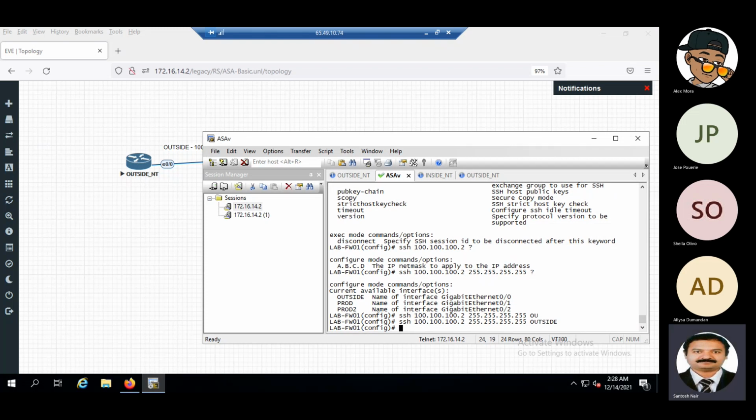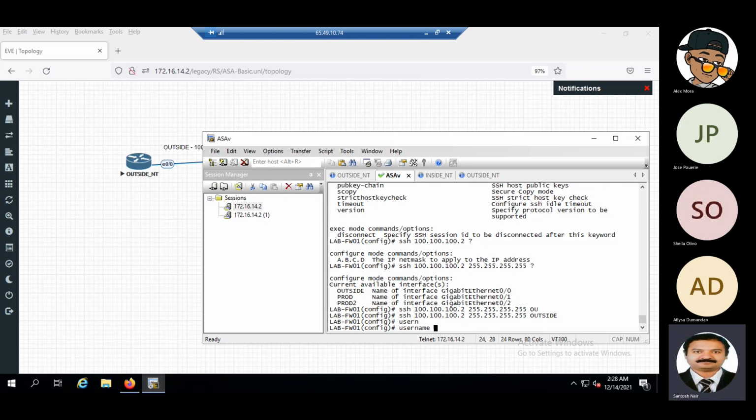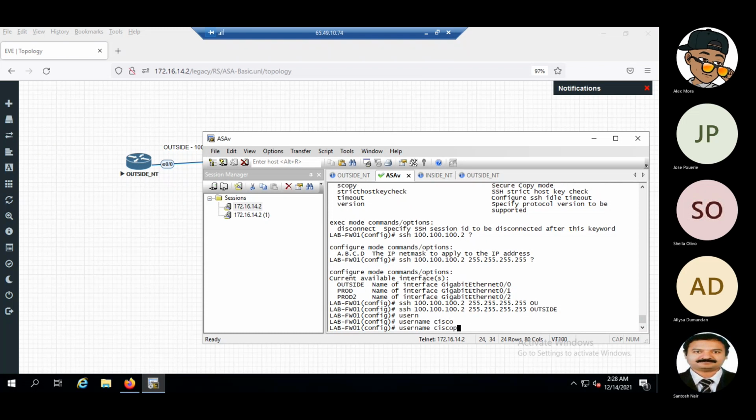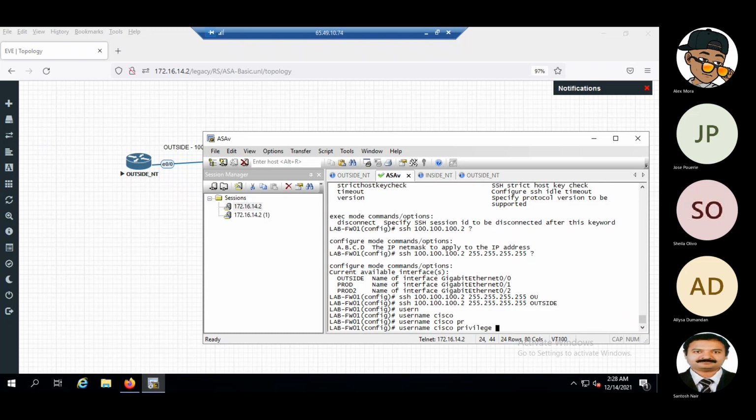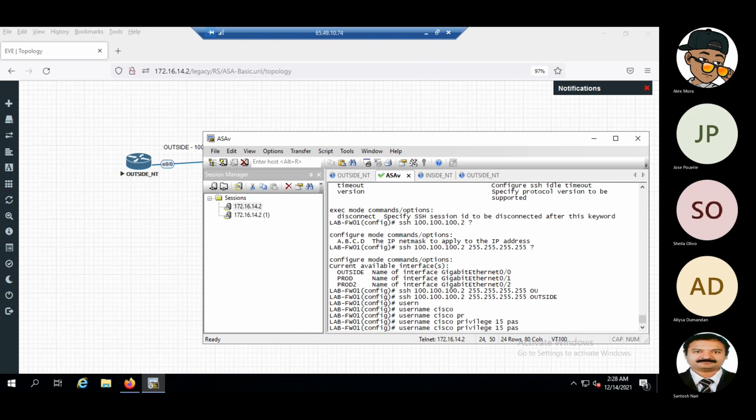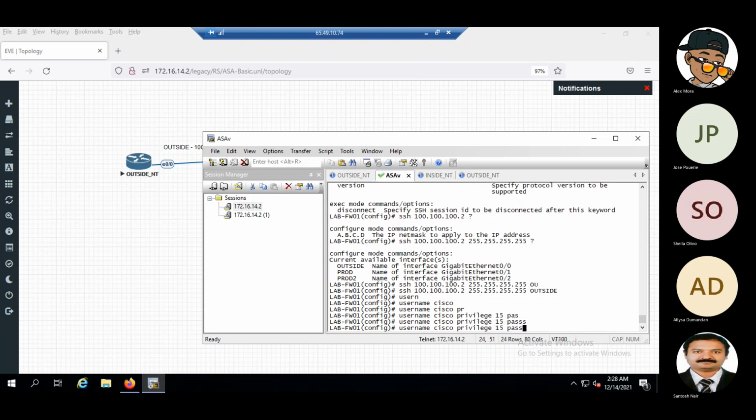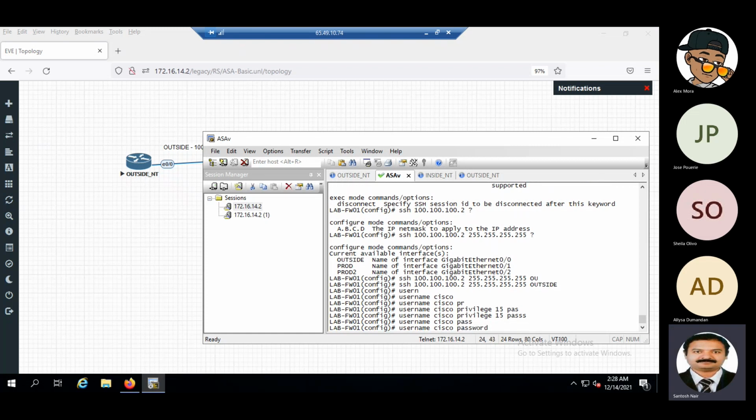And then we have to give a username. Username Cisco. Device to device, this one is changed. Password Cisco, and then we give privilege.